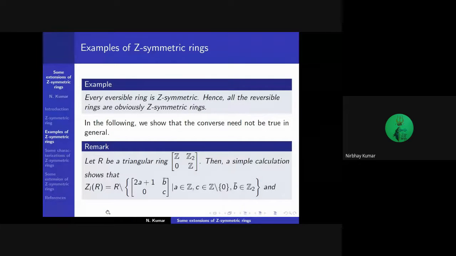Now we give some examples of Z-symmetric rings. We prove that every reversible ring is Z-symmetric. Hence, obviously, all the reversible rings are Z-symmetric rings. In the following, we give an example of a ring which is Z-symmetric but not irreversible.